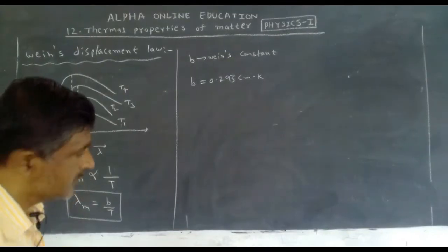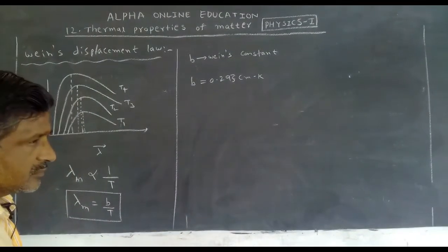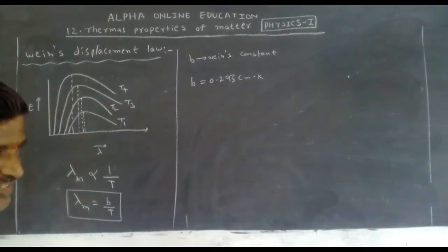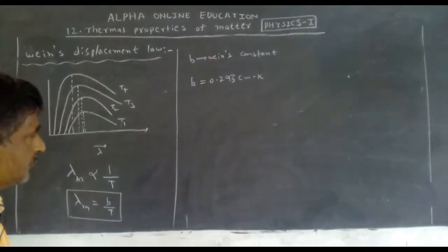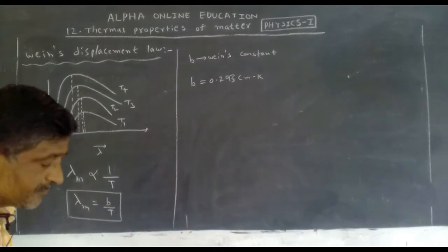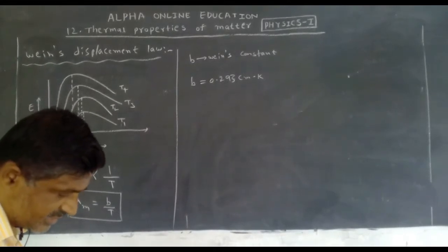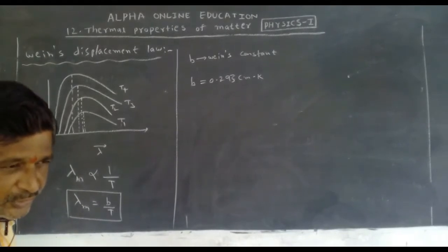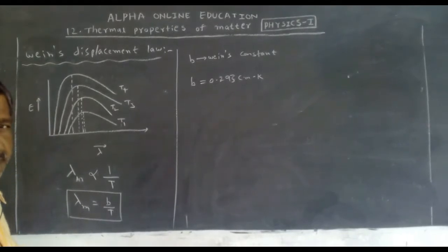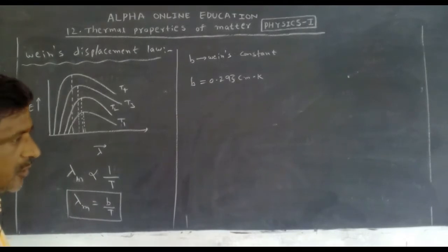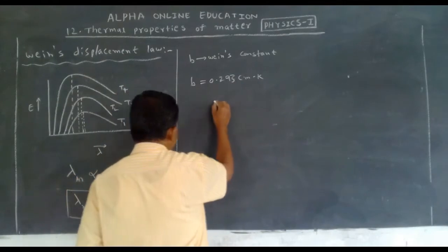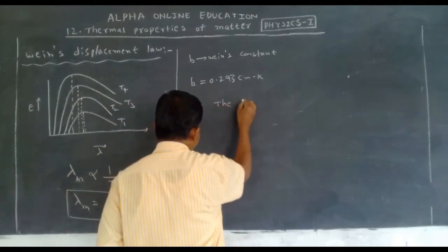Now, what is the Wien's displacement law? The corresponding wavelength for the maximum energy is inversely proportional to the absolute temperature of the black body. It is called Wien's displacement law. Now what we can say? The corresponding